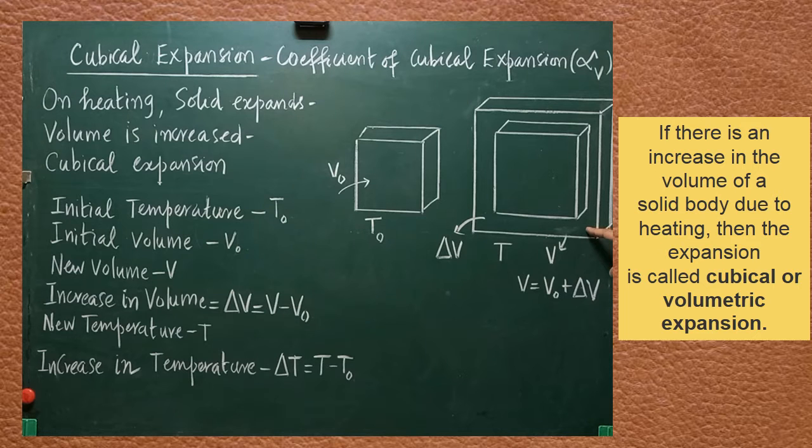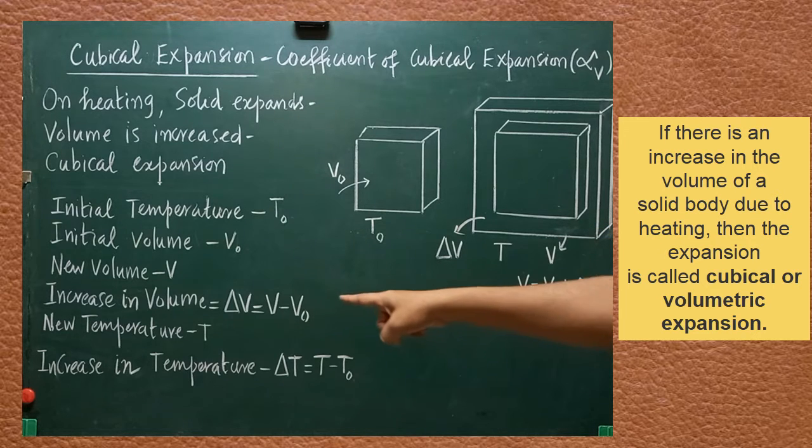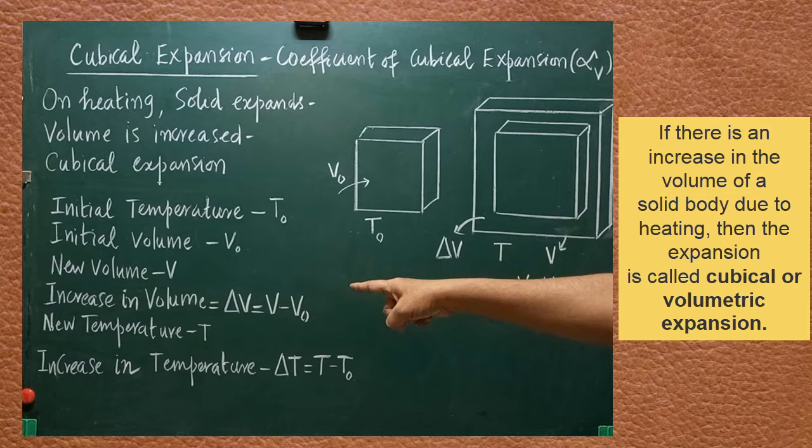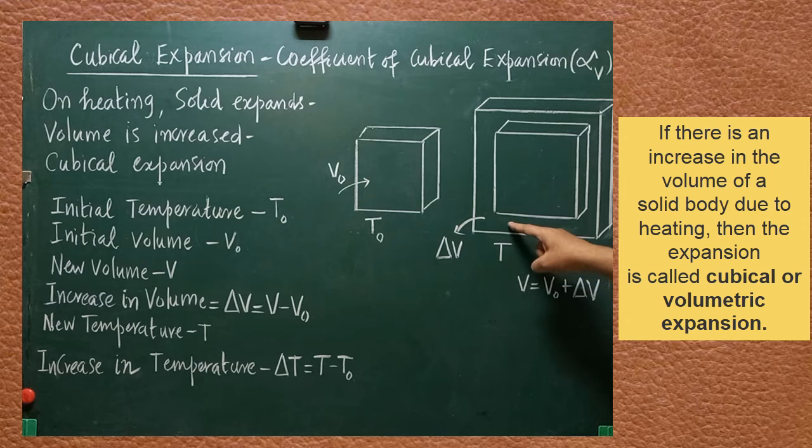How to get the increase in volume? Increase in volume, delta V, is equal to the new volume V minus the original volume V0. The new volume minus the original volume gives you the increase in volume. That increase in volume can be calculated from the original volume and new volume. So the new volume is equal to the original volume plus the increase in volume.